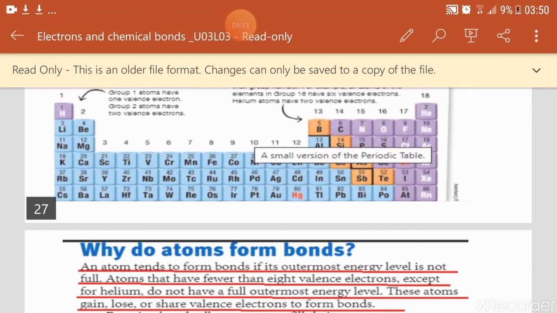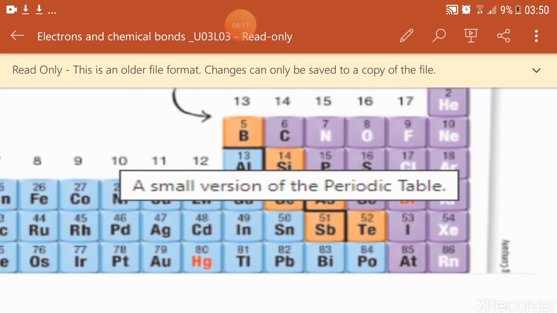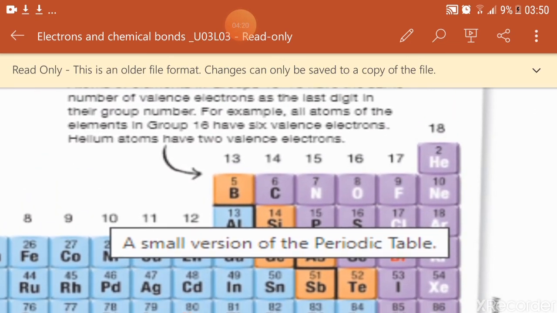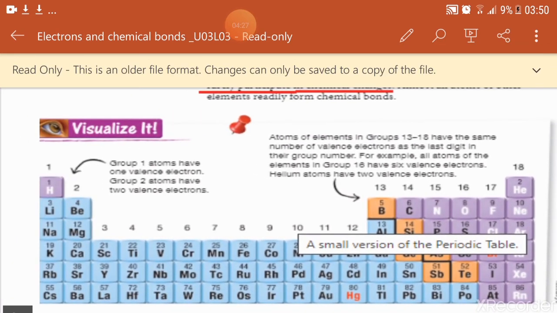Very, very important, notice here the helium also, the helium and the hydrogen. Hydrogen has 1 only. It wants to complete the outermost energy level to be 2. It can't have more than 2 because it has only 1 outermost energy level.